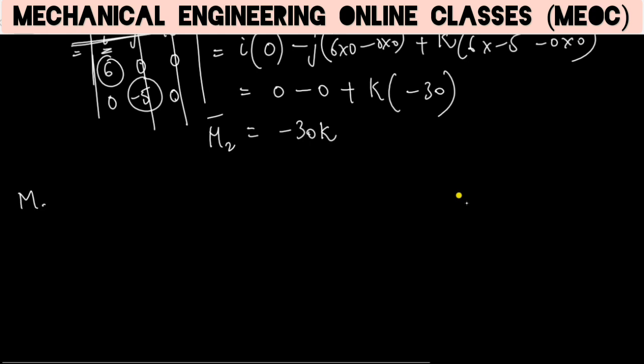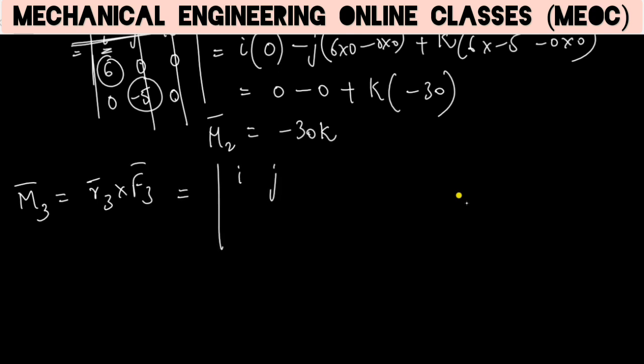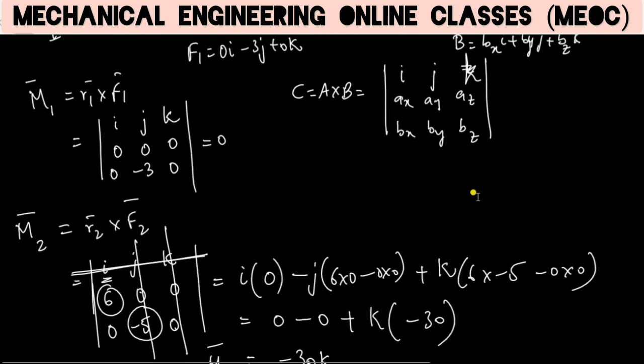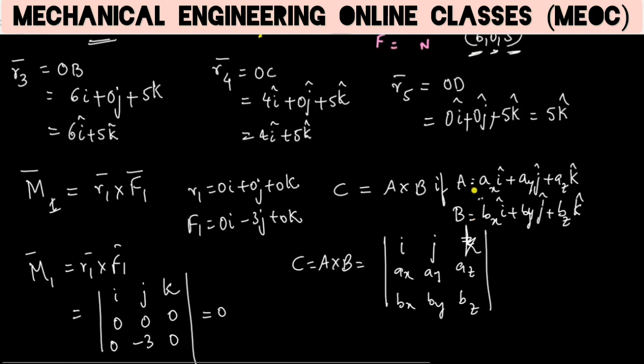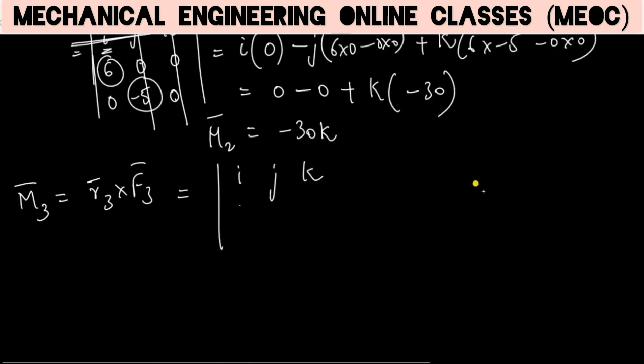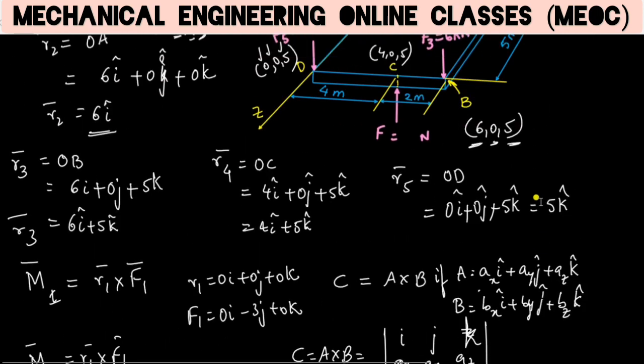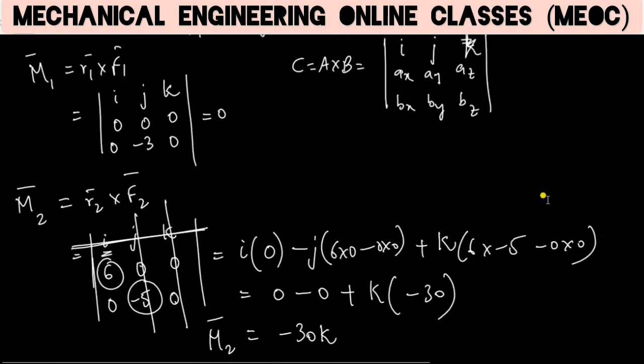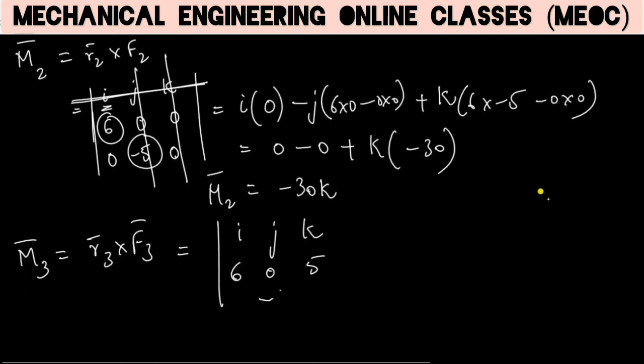Similarly, let M3 be the moment of force F3 about the origin. We have i, j, k. R3 is 6i plus 0j plus 5k, which is 6, 0, 5. And F3 is minus 6j, so this is 0, minus 6 and 0.